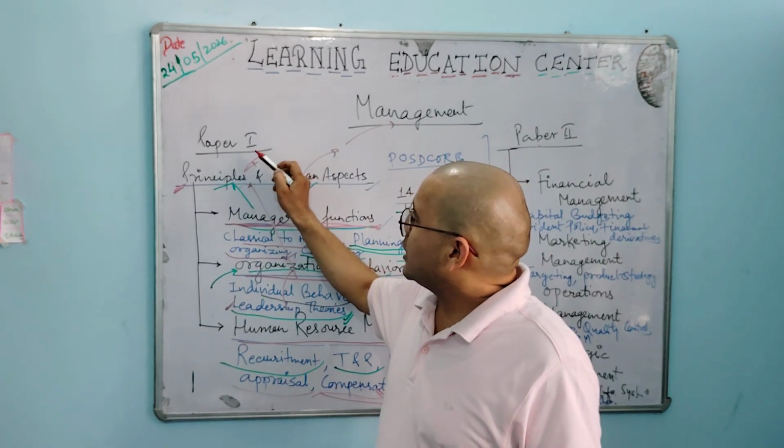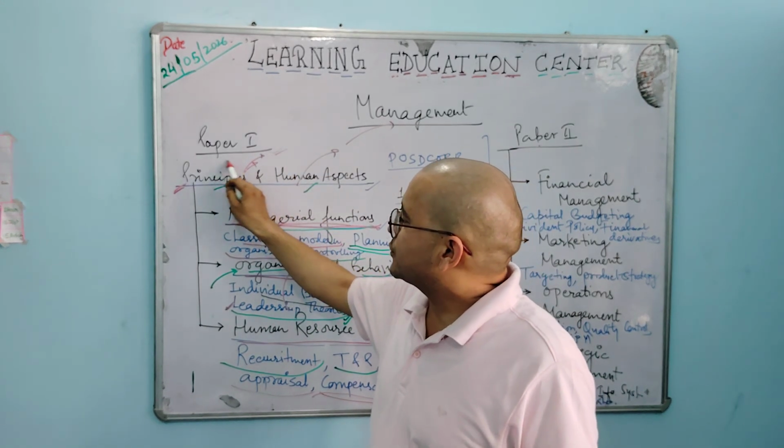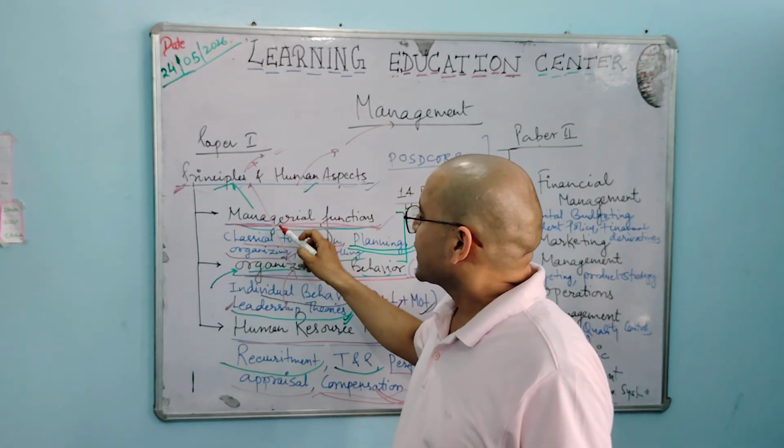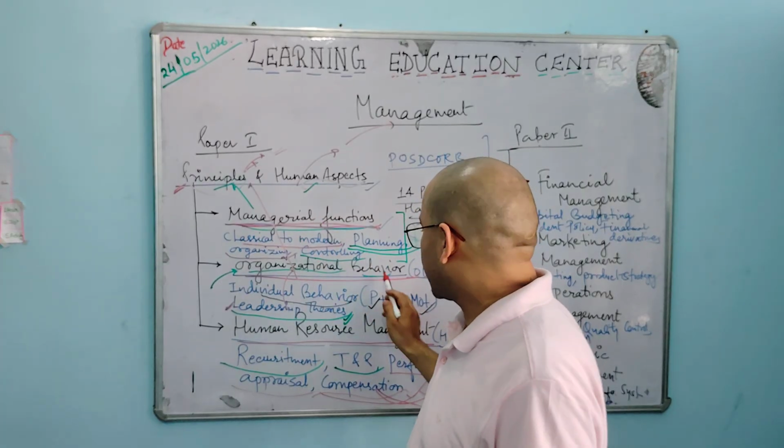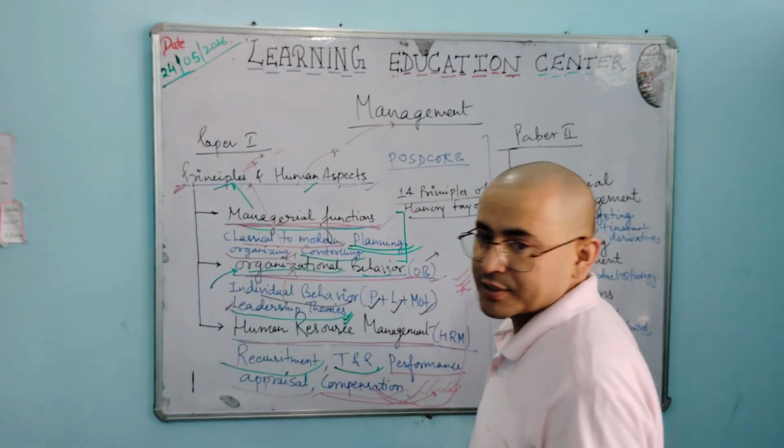So, if you recall, this paper number 1 basically deals with the principles and human aspects. In this, managerial function is there, organizational behavior is there, and human resource management is there.